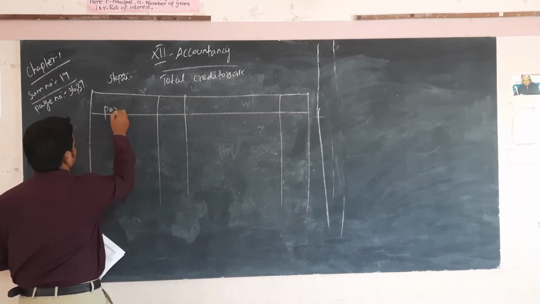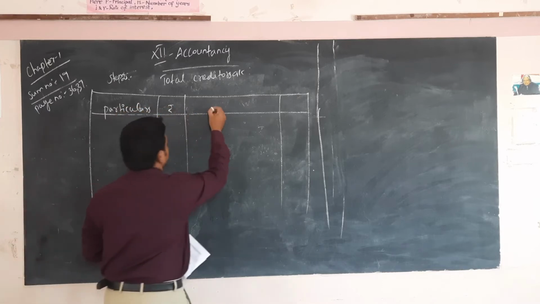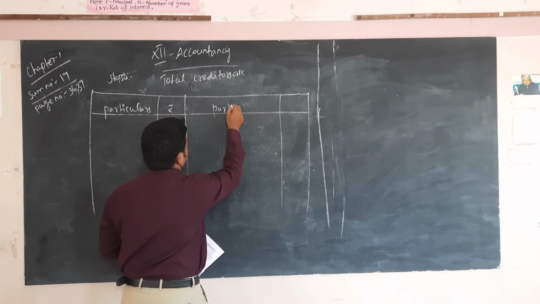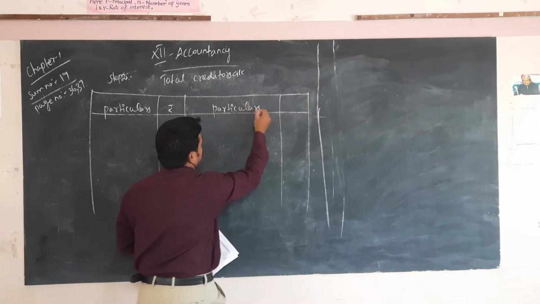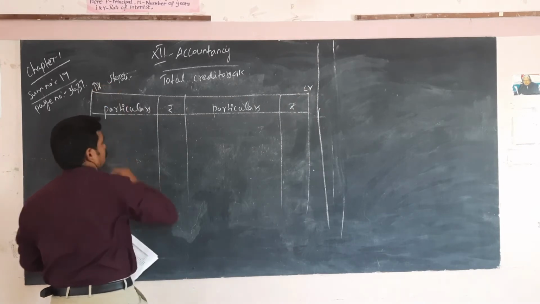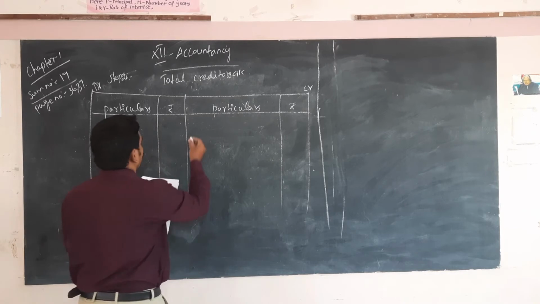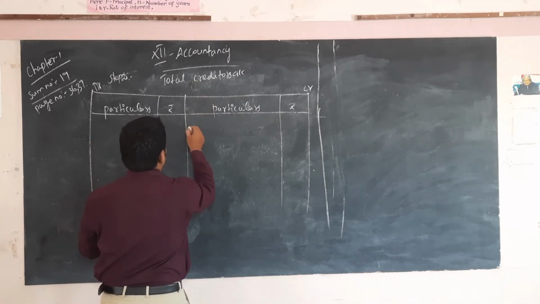Particulars, rupees, credit side, then debit side. The first one is the opening balance of creditors.